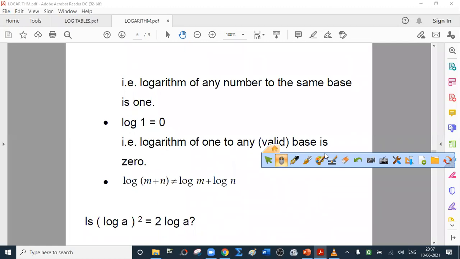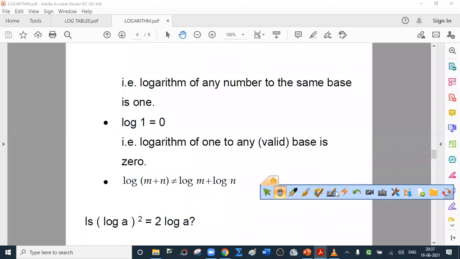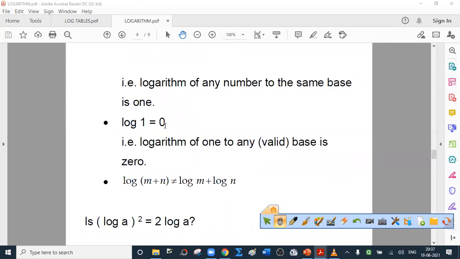Next one, write this also. Log 1. Now, don't say that this is baseless logarithm. How can logarithm be baseless? Don't make such baseless statements. See, base is not mentioned. If you want base as 10, what is log 1 to the base 10? 10 raised to which number is 1? 10 raised to 0 is 1. So log value 0.